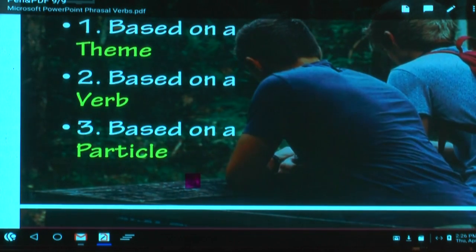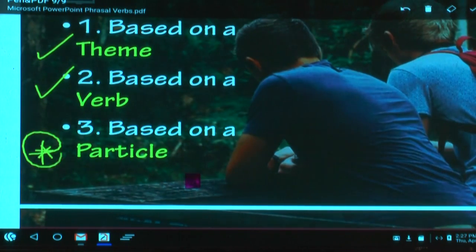What is the third one? Based on a particle. Take a particle like in and learn a few phrasal verbs. Take a particle like of, learn a few phrasal verbs. But this is rather difficult. First one is easy, second one is also easy. The third one, rather a difficult approach, not easy to remember. But all the three will help you. That's it. Have you got an idea?